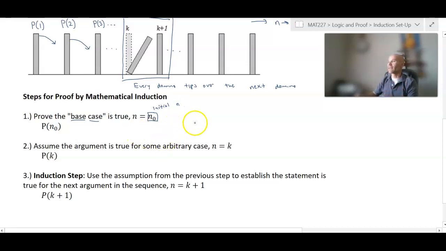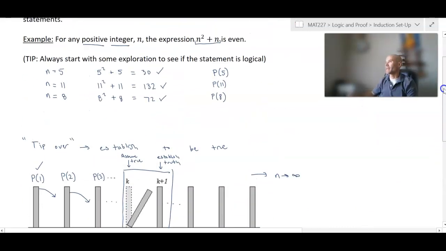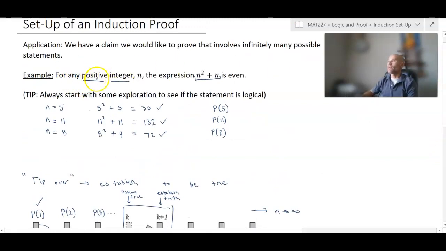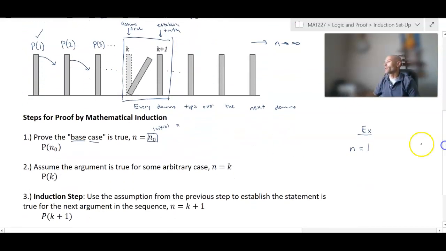For us, in our example, this is n equals 1. Why is it n equals 1? Because we're saying for any positive integer n, and we have to think about, well, what's the smallest positive integer n? It's 1. It's precisely 1. So we establish, in our case, that P of 1 is true, and then that's usually a matter of some sort of computation. It's usually a pretty quick step.